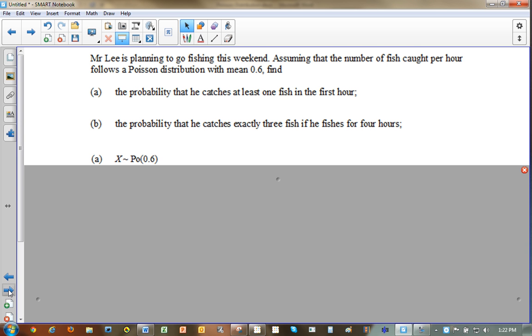We are looking for he catches at least 1 fish. That means it could be 1 or 2 or 3 or 4. And since there's no upper limit, I don't really want to go on forever doing this. So what I'm going to do is take the sum of all probabilities, which is 1, and subtract off the probabilities that I don't want. So I want 1 minus the probability that x equals 0.